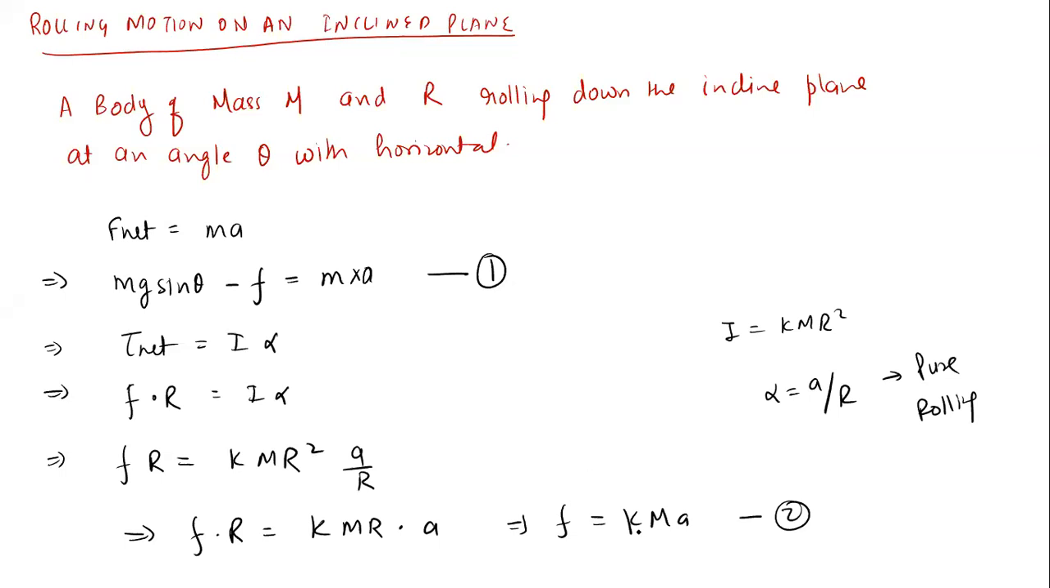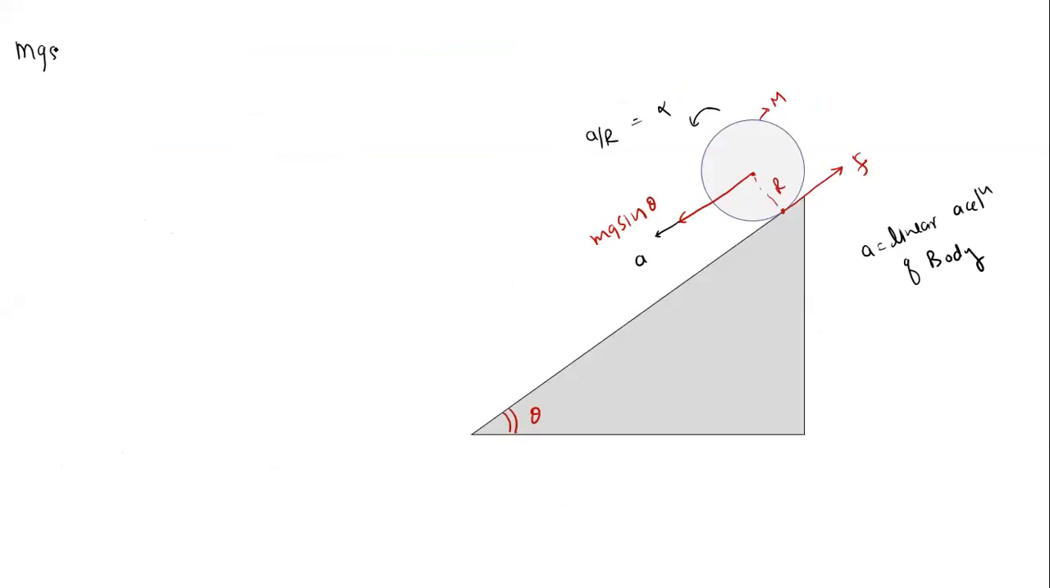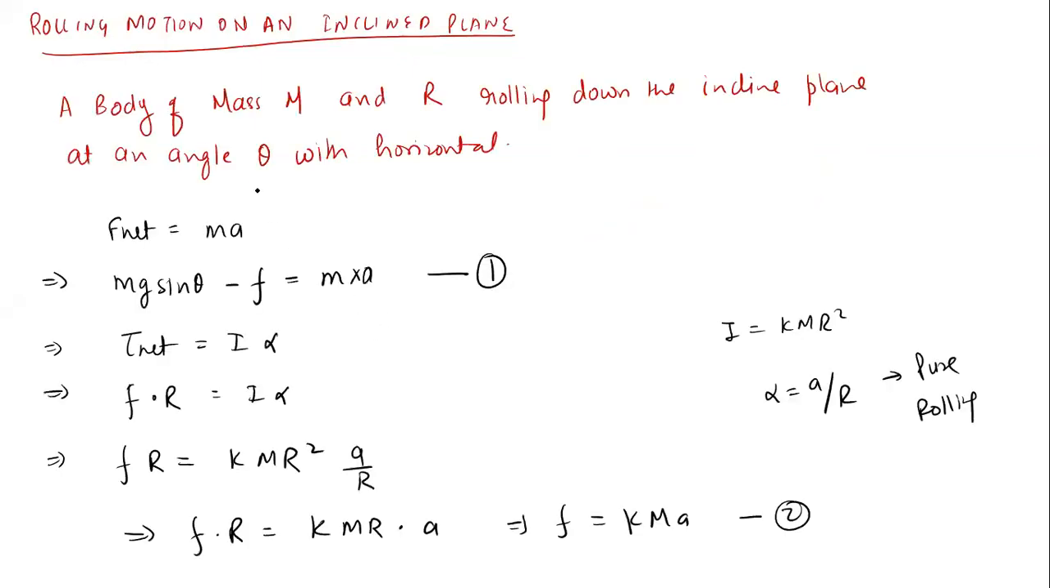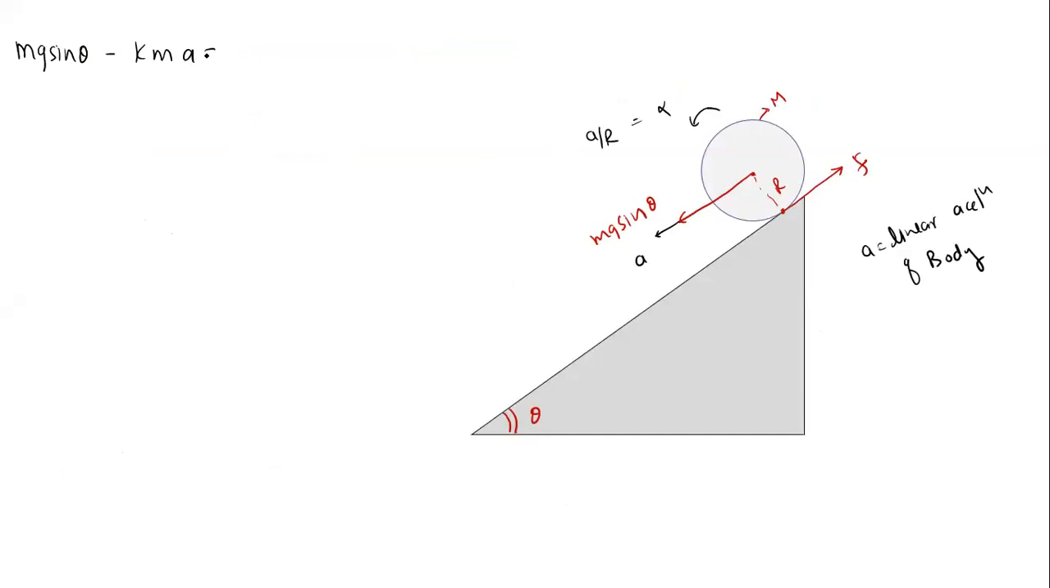Fine. Now if you equate equation number 2 with equation number 1, what can we find? mg sin theta minus friction force, which is kma, must be equal to mass into acceleration. So we will get mg sin theta must be equal to mass into acceleration times (1 plus k).